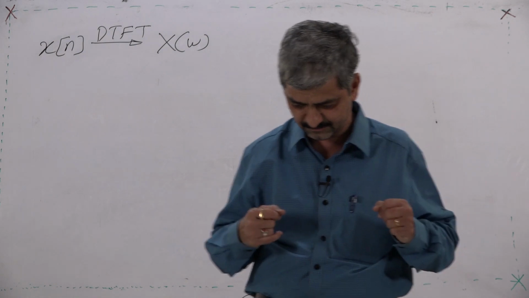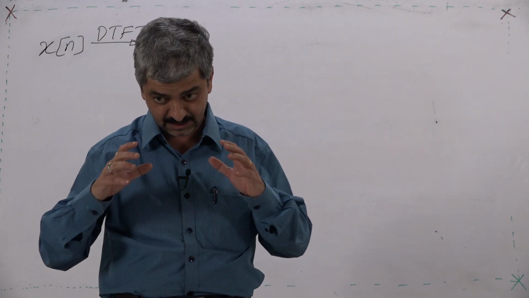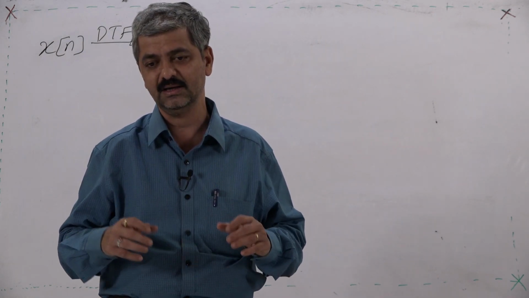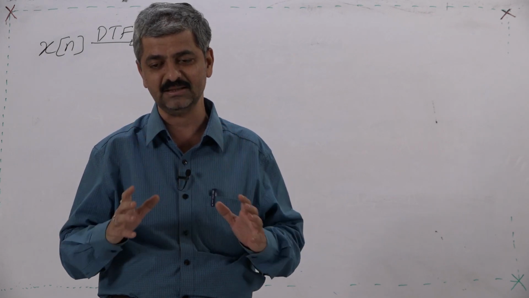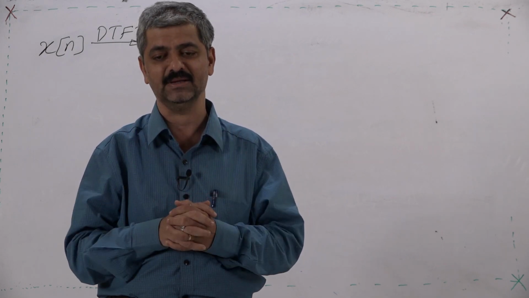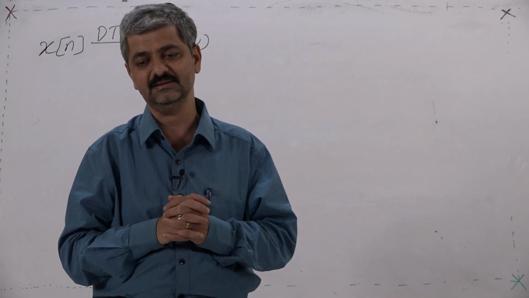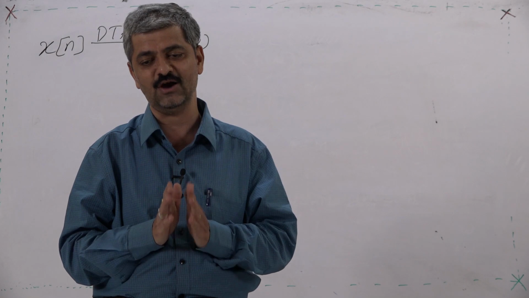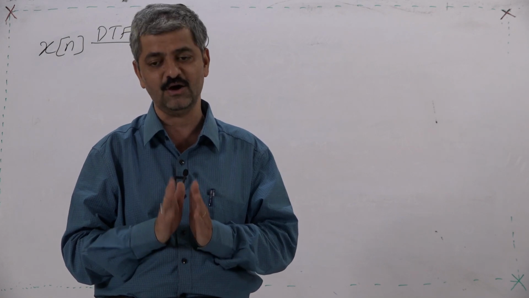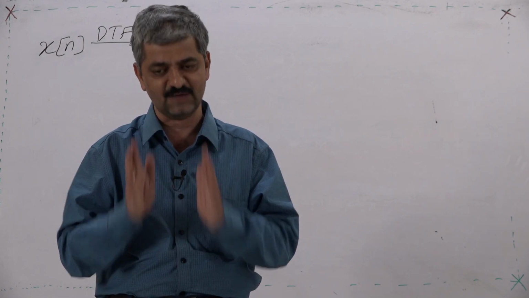Let me again try to give a very simple, meaningful example. Suppose we have x[n], then for every value of n, which is an integer, there is some value of x[n].